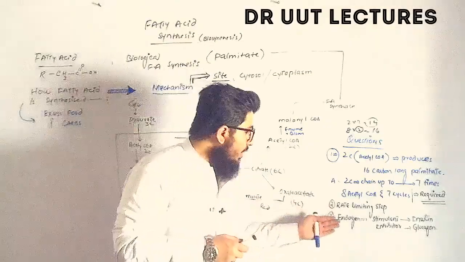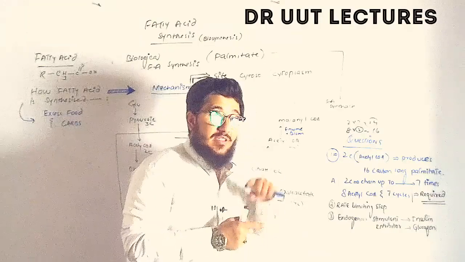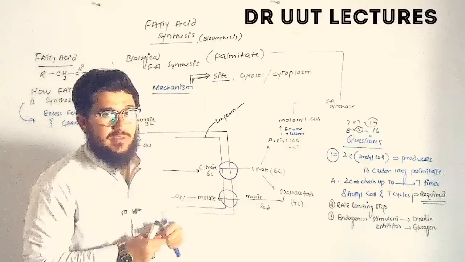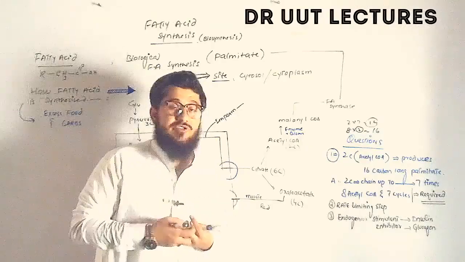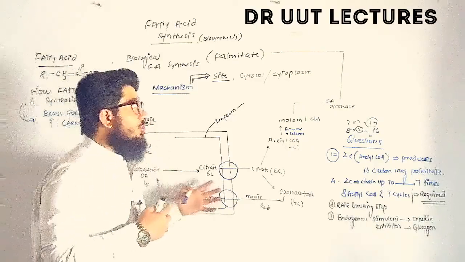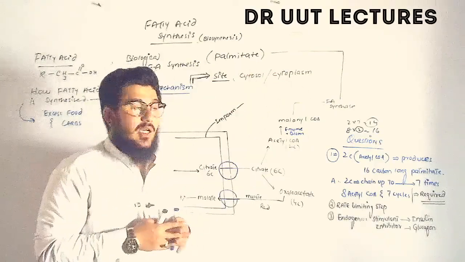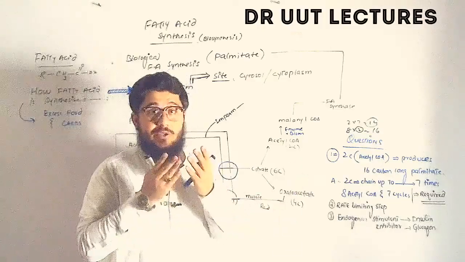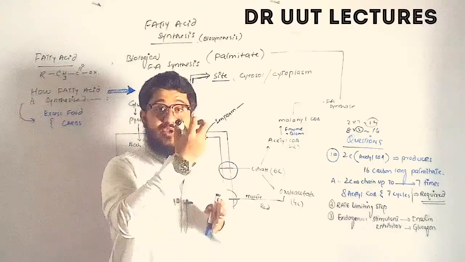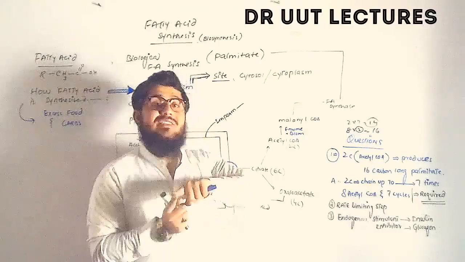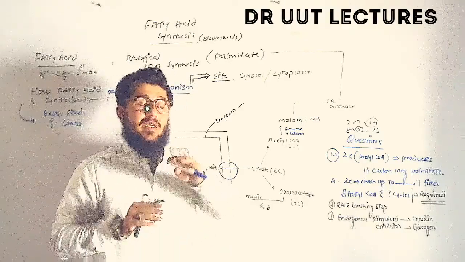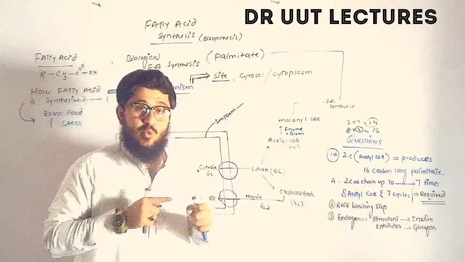And the third question is, what is the endogenous factor, the stimulant for the synthesis of fatty acid, and the inhibitor for fatty acid synthesis? You know, insulin, which is responsible for absorbing the glucose. So the more glucose you have, the more it will undergo the process of fatty acid synthesis. And the second point is glucagon. You guys know it very well that insulin is the stimulant and responsible for glucose absorption, and glucagon plays just the opposite role. Insulin decreases the blood glucose level and glucagon increases it, meaning these two are antagonists to each other.